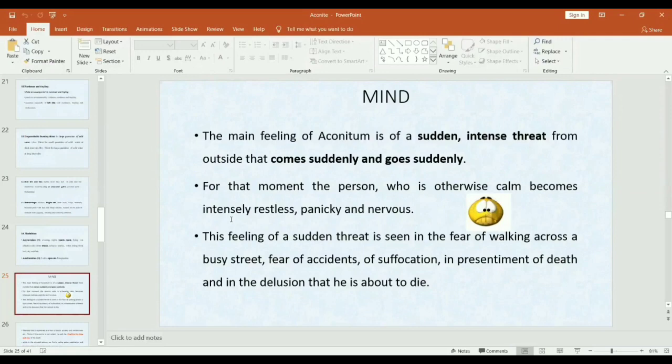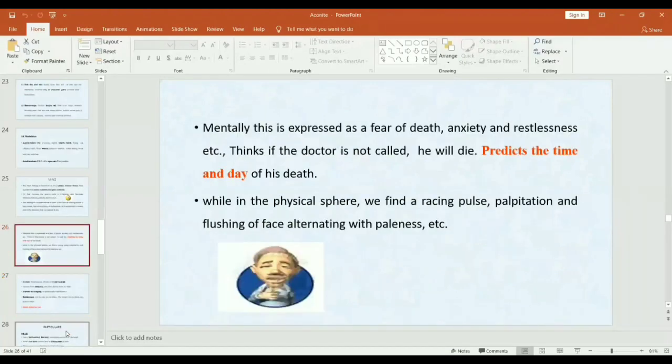The feeling of sudden threat is seen in the fear of walking across a busy street, fear of accident, fear of suffocation, fear in presentiment of death, and in the delusion that he is about to die. So mentally this is expressed as fear of death, anxiety and restlessness.